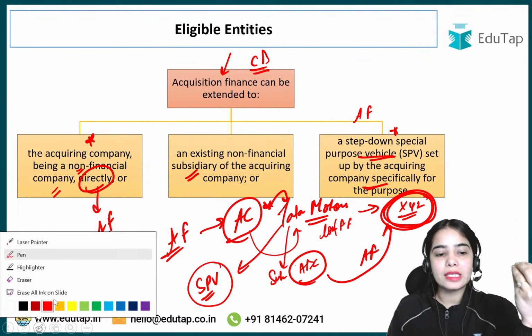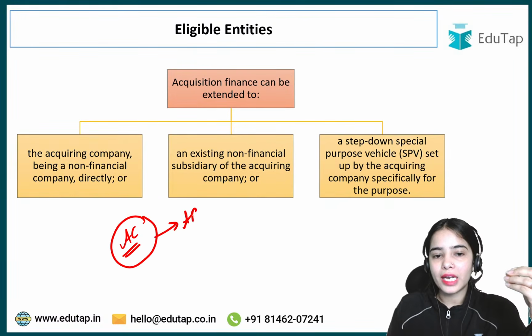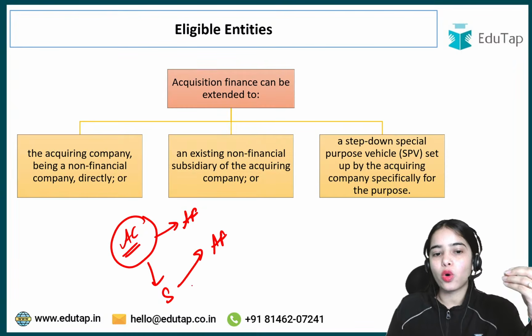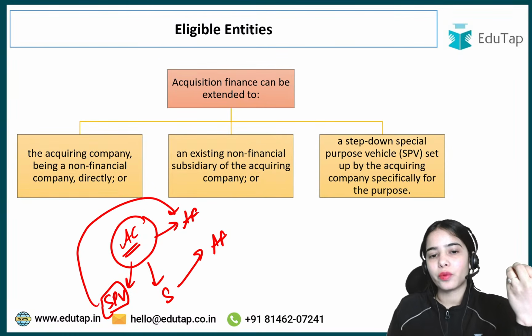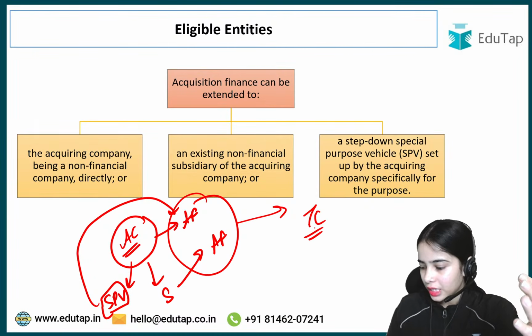So acquisition finance does not compulsorily have to be taken by the acquiring company. The acquiring company can take it, but the subsidiary of the acquiring company can take it, or the special purpose vehicle created by the acquiring company can also take the acquisition finance to acquire the target company. I hope this is very much clear.